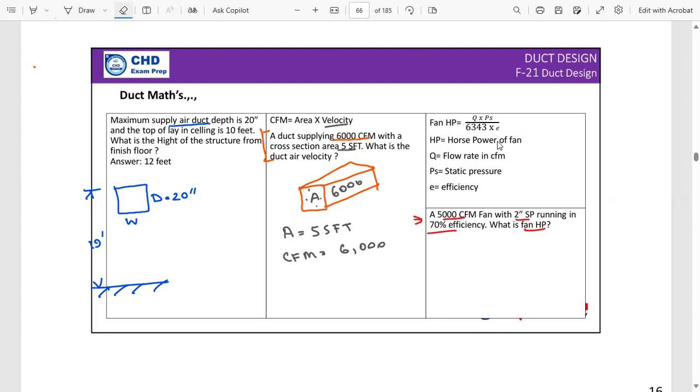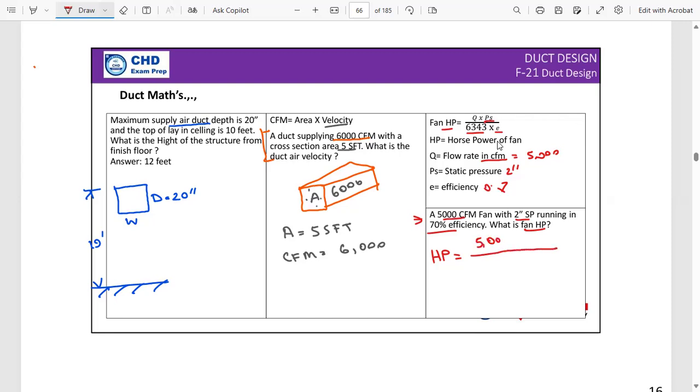This formula is talking about the horsepower, which is equal to Q times PS divided by 6343 times E. Q is the flow rate in CFM, the amount of air flowing through. PS is the static pressure. 6343 is the constant, and E is the efficiency. Okay, let's do it. How much horsepower are we going to have? Q is 5,000 CFM. Static pressure is 2 inch. And efficiency 70%, so 0.7.